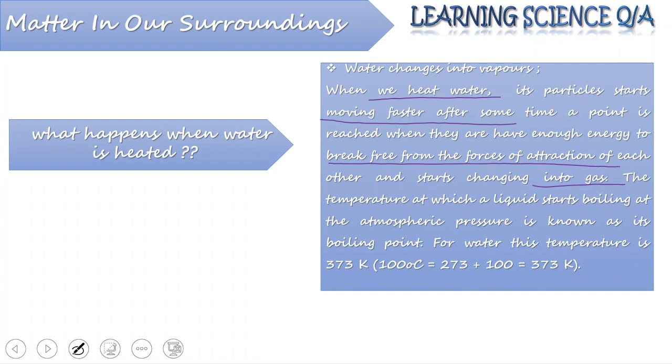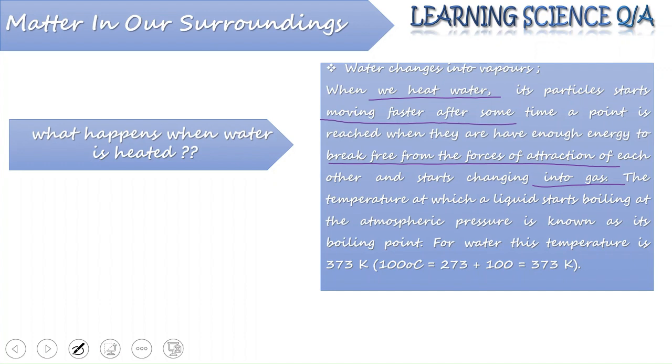Always remember, this happens when a continuous amount of heat energy is provided to water. So, the temperature at which a liquid starts boiling at atmospheric pressure is known as its boiling point. And we already know, for water, the boiling point is 100 degrees centigrade or 373 Kelvin.